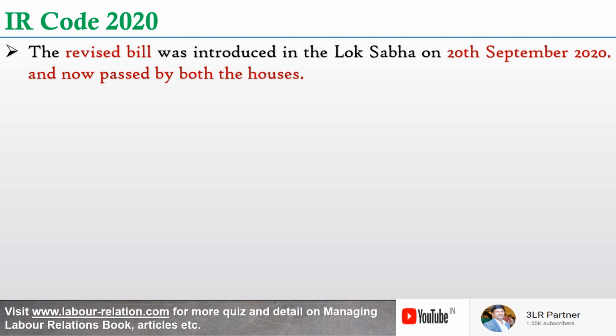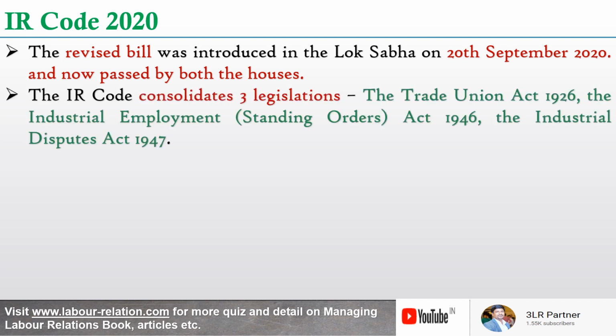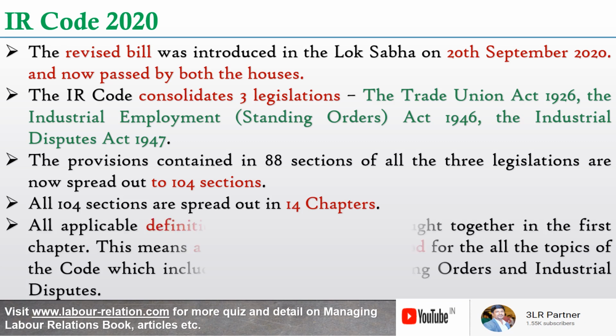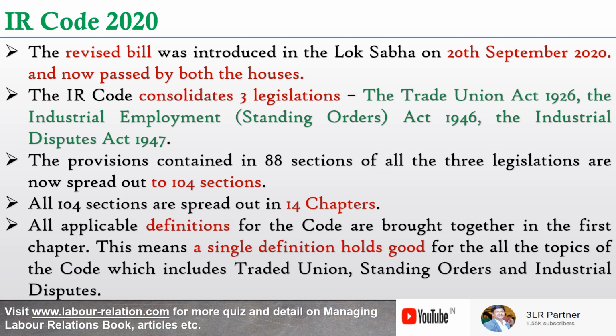See, first of all, the revised bill was introduced in the Lok Sabha on 20th September 2020, and as I said already, it is now passed by both the houses. The IR code consolidates three legislations, which are Trade Union Act 1926, the IESO Act, which is Industrial Employment Standing Orders Act 1946, and the Industrial Dispute Act 1947. So the provisions contained in 88 sections of all these three legislations are now spread out to 104 sections, and these 104 sections are spread out in 14 chapters, and all applicable definitions for the codes are brought together in the first chapter.